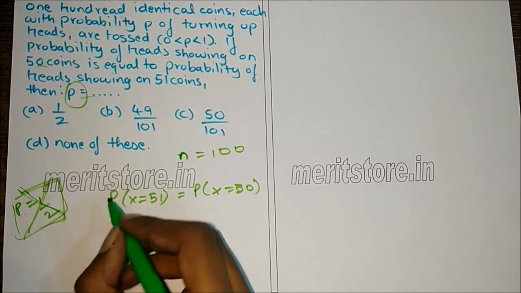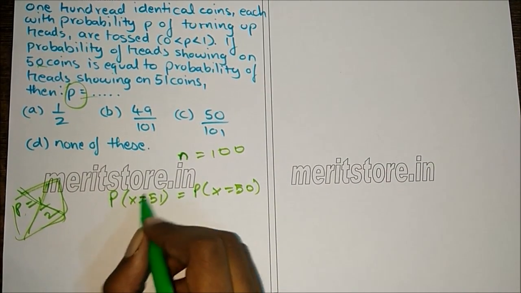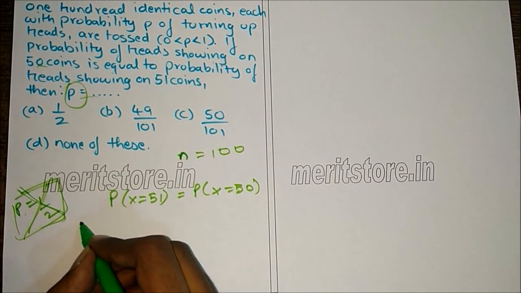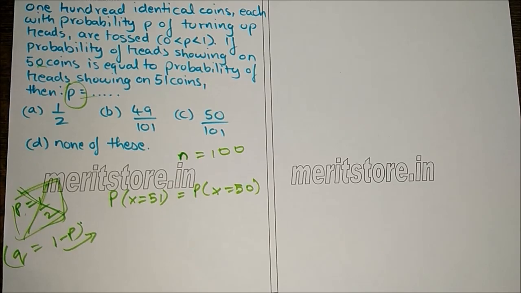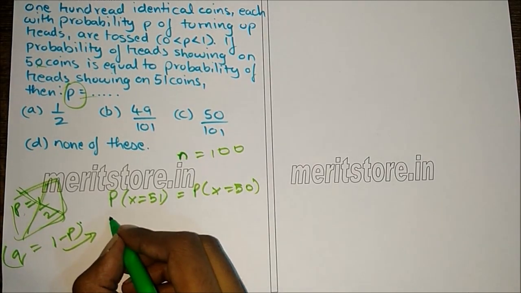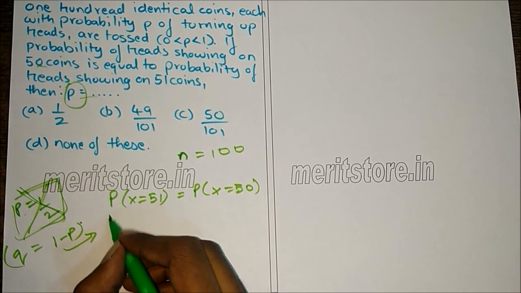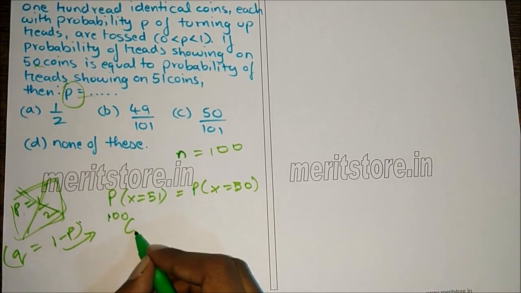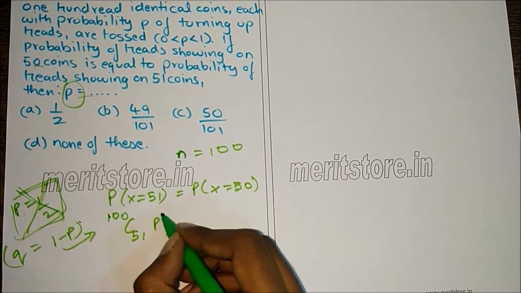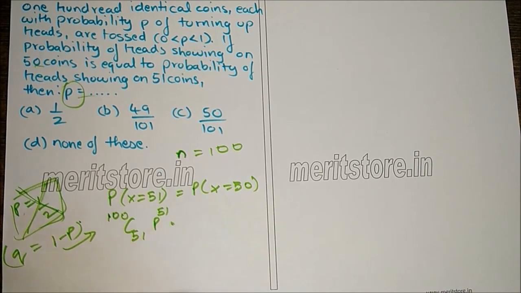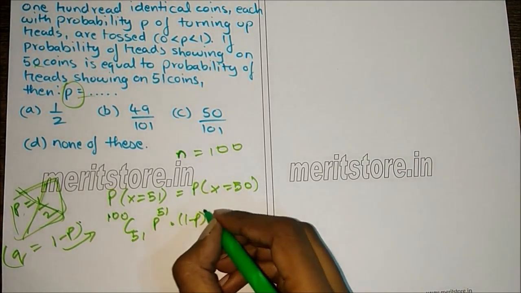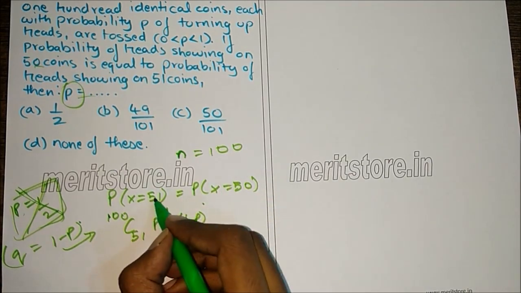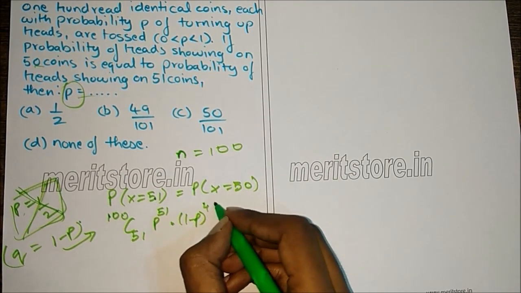So now we apply the formula nCr p raised to r q raised to n minus r. Here q is 1 minus p, we substitute directly. So it is nCr, that is 100C51, p raised to r, that is 51, q, that is 1 minus p raised to n minus r, that is 100 minus 51, which is 49.